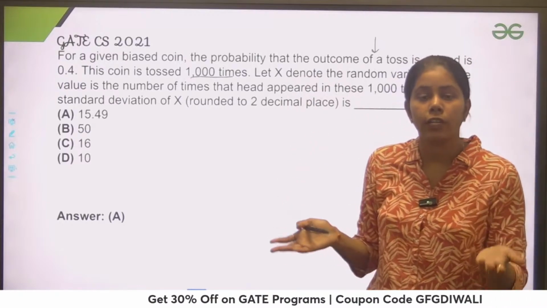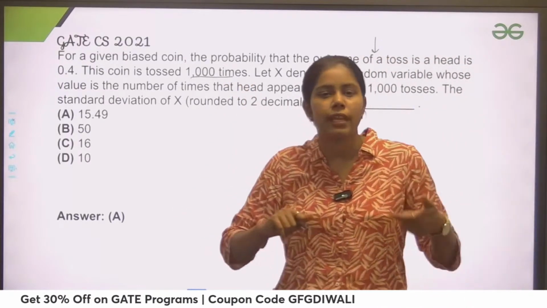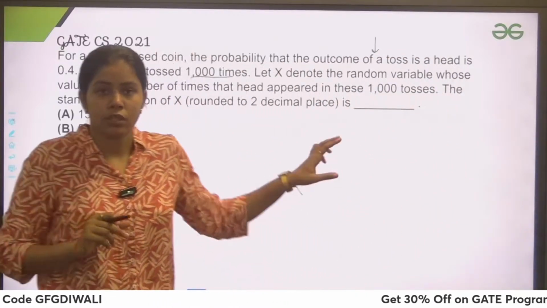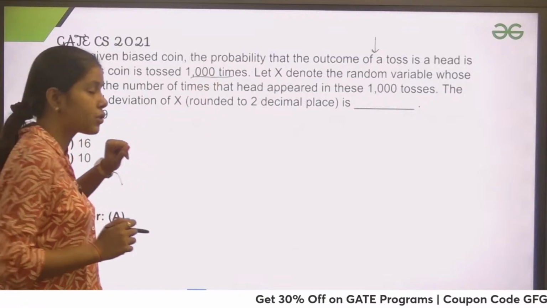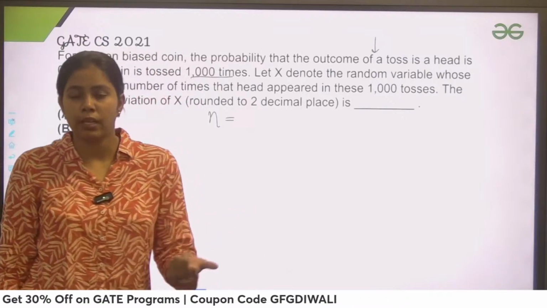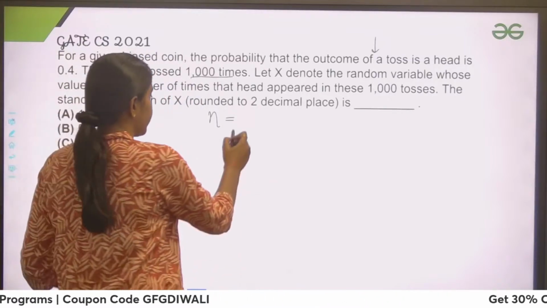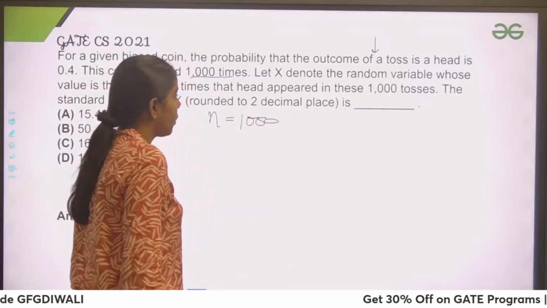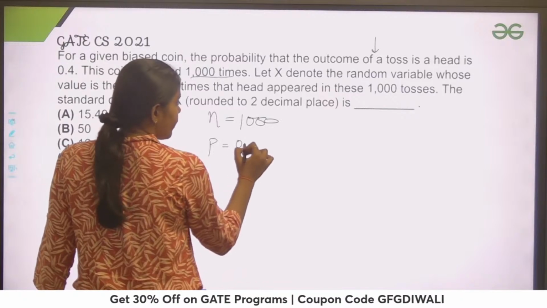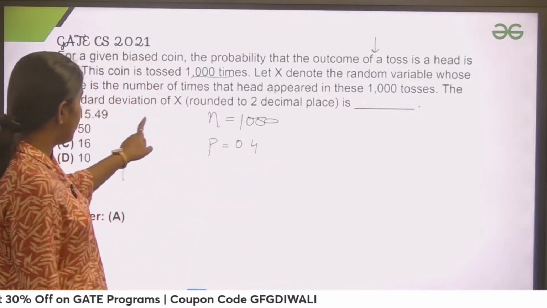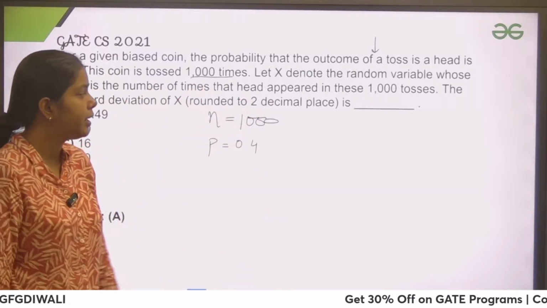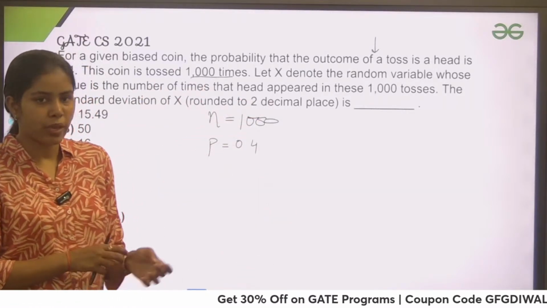And if we repeat Bernoulli trials 1,000 times, or n number of times, that becomes a binomial distribution, right? So this question is based on binomial distribution, in which we have repeated the trial 1,000 times. N is equal to 1,000 because I have tossed the coin 1,000 times, and the probability of success is given as 0.4. X denotes the random variable whose value is the number of times a head appeared in these 1,000 tosses, right? So X is a random variable.